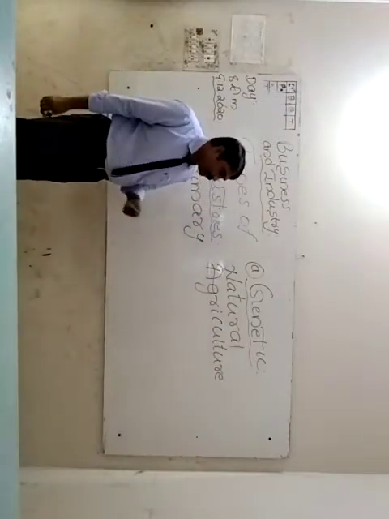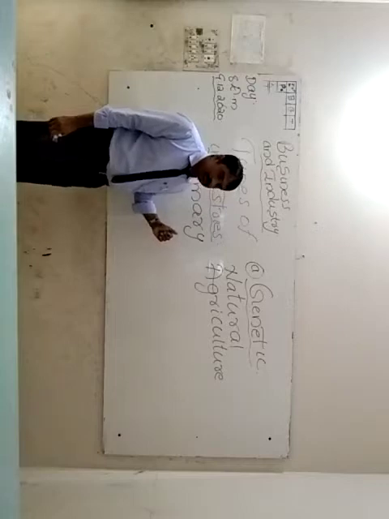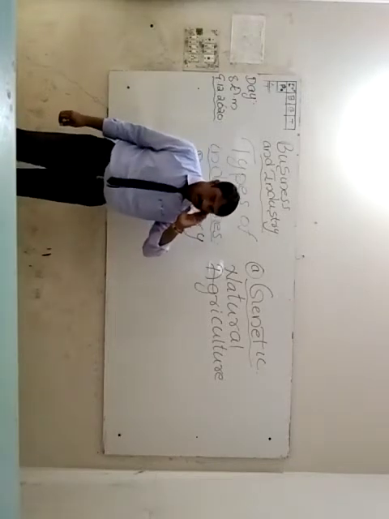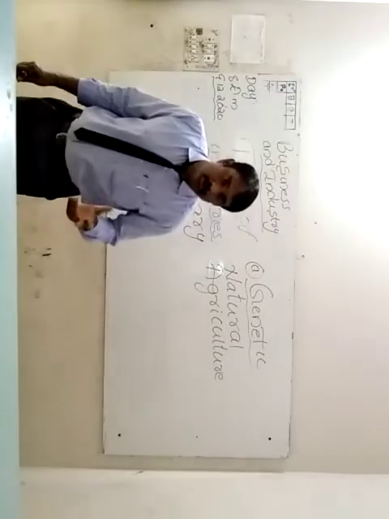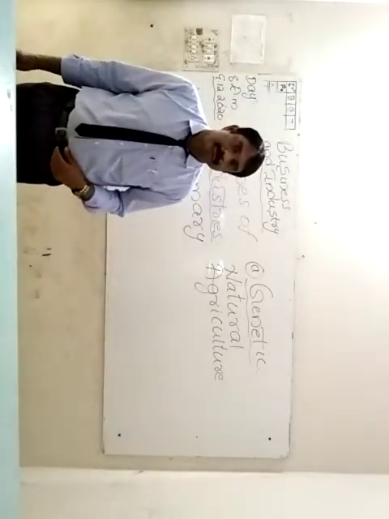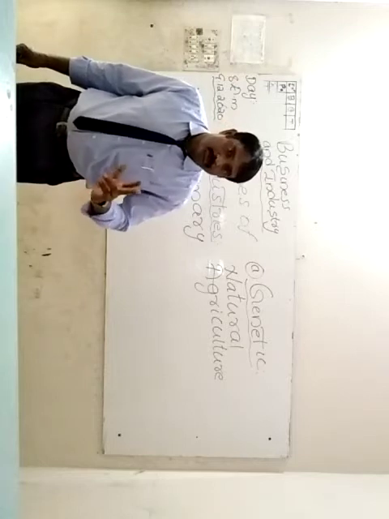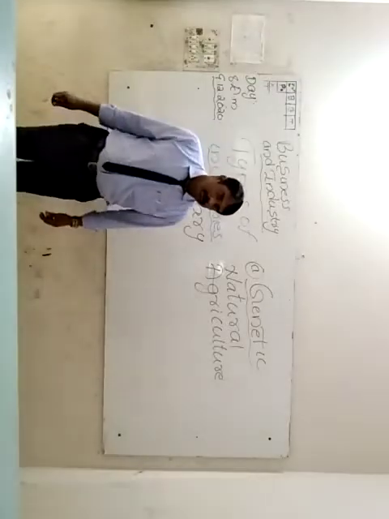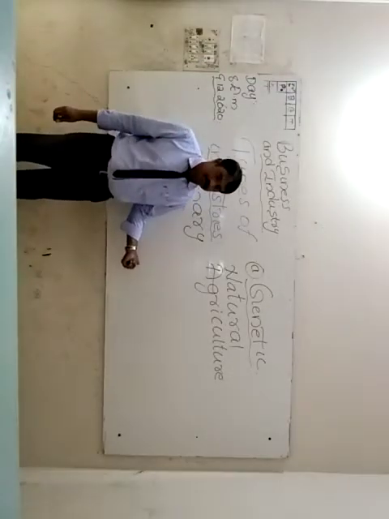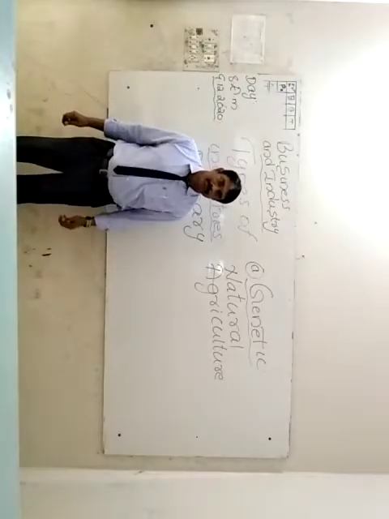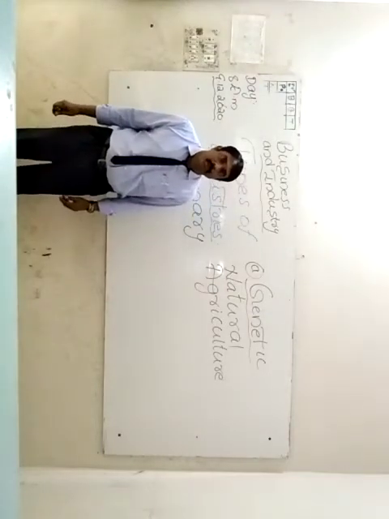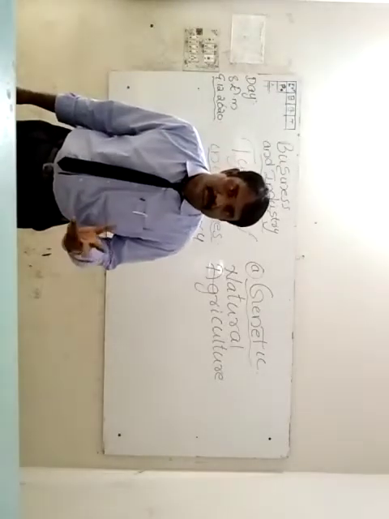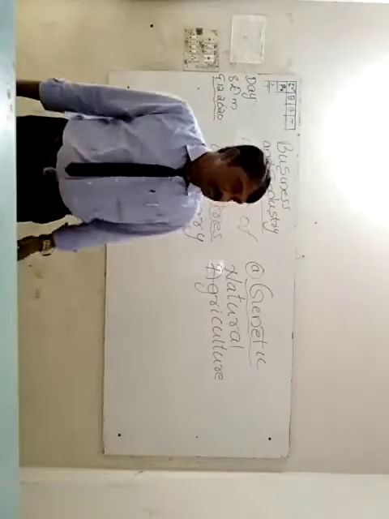Agriculture and allied activities are an example of genetic industries. We know what is the meaning of agriculture. The majority of your parents may be working in the field of agriculture. And allied industries, allied works. What is the meaning of that word? Allied means something that is connected with something.